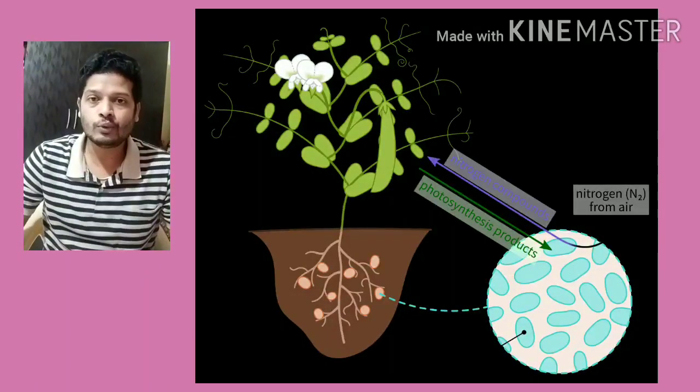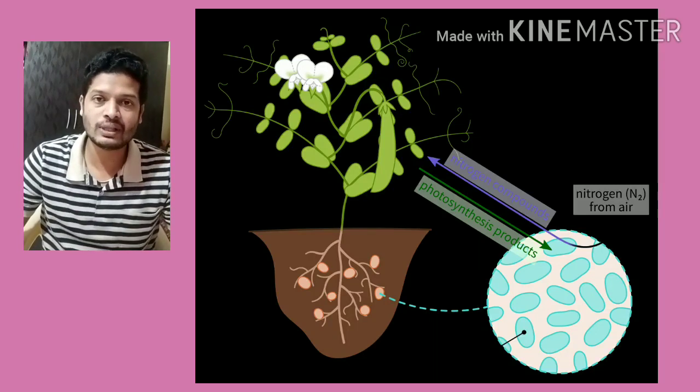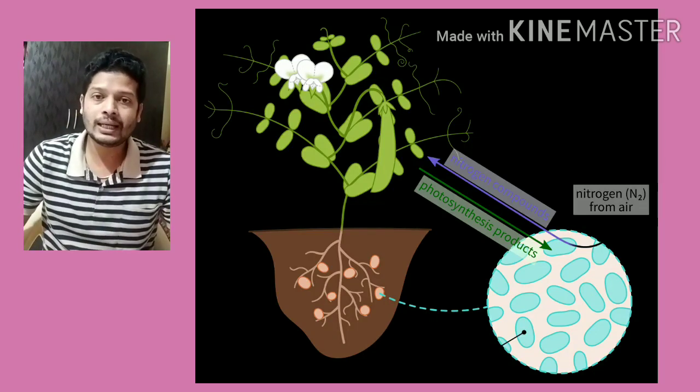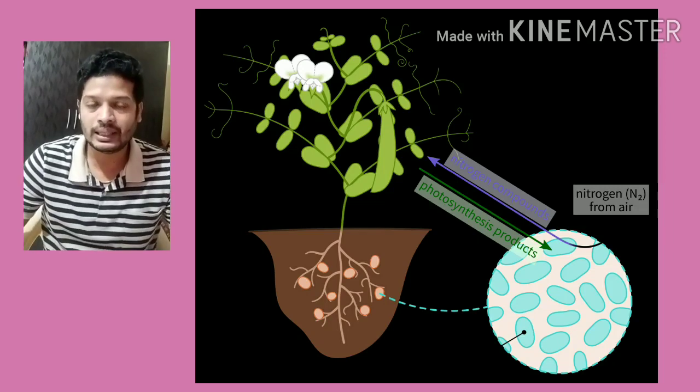What does this bacteria do? They form a symbiotic association with leguminous plant. Symbiotic association means give and take. They help each other.